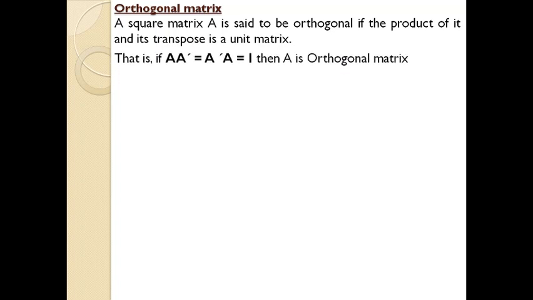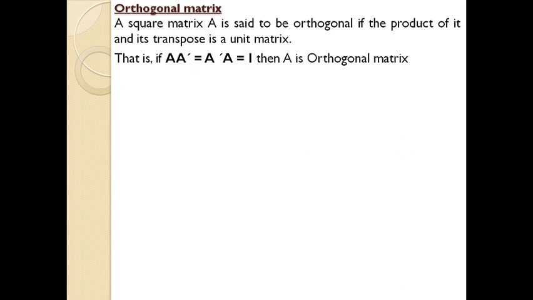So the case is like this. A is a matrix. A multiplied with its transpose, represented by A dash or A superscript dash, equals A transpose into A. The meaning of this statement is, if you multiply a matrix with its transpose, or the transpose with its matrix, the resulting product will be an identity matrix. That is a concept, so remember this statement. If you multiply a matrix with its transpose or vice versa, the result will be an identity or a unit matrix.